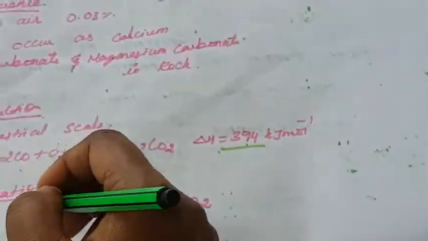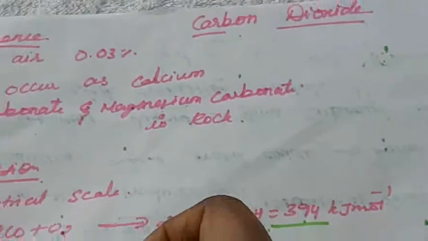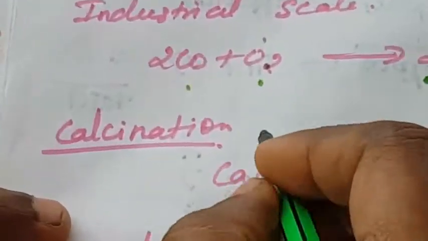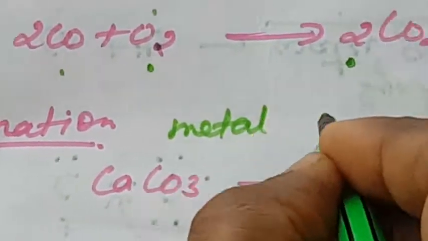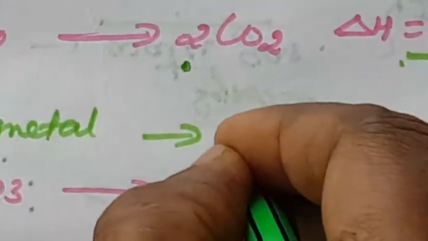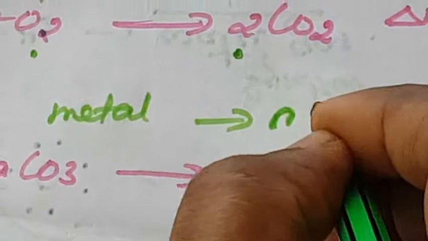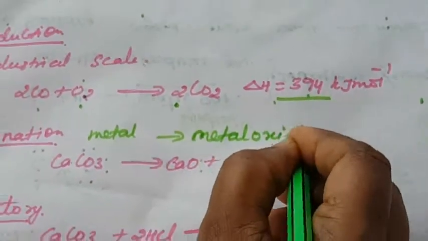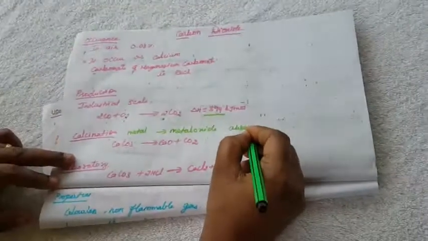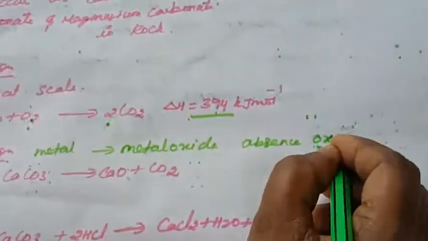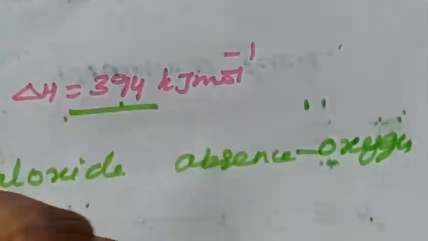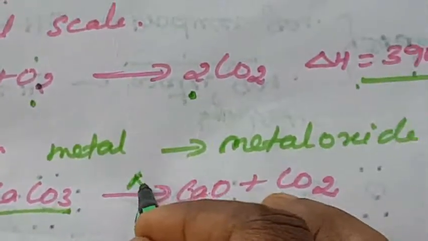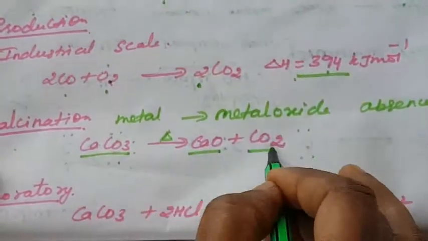Next one is calcination. What is meant by calcination? In the first lesson we studied calcination: a metal carbonate is converted into metal oxide in the absence of oxygen, below its melting point. Here calcium carbonate is heated to form calcium oxide plus carbon dioxide.